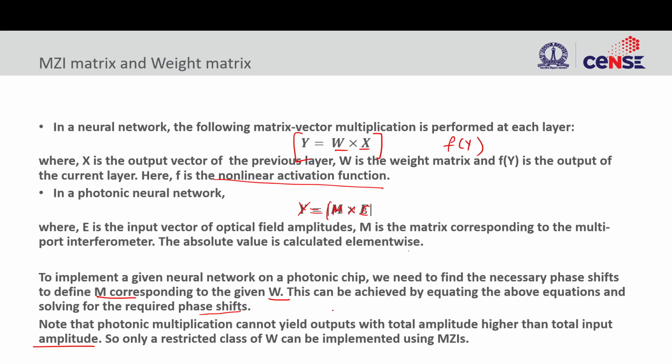So even though I said that we can get any matrix that we want, we cannot get a matrix in which the output sum is more than the input. We cannot have a network in which the optical power in the output is higher than the total power that we are giving through all the inputs. So that is not possible. Total output power can never exceed total input power. So we are restricted to a class of weight matrices in which the total output of the matrix vector product will be smaller than the initial input vector.